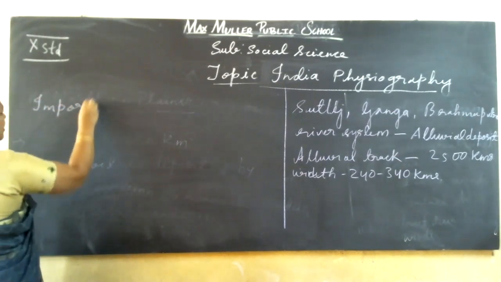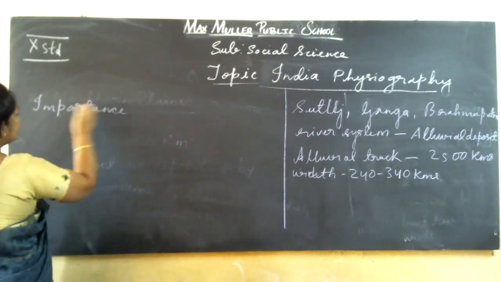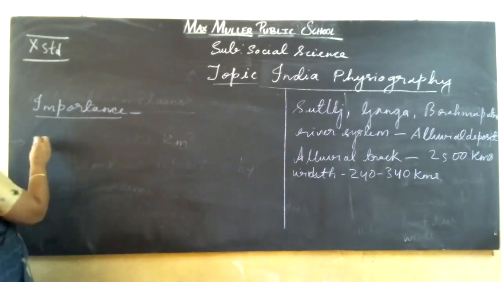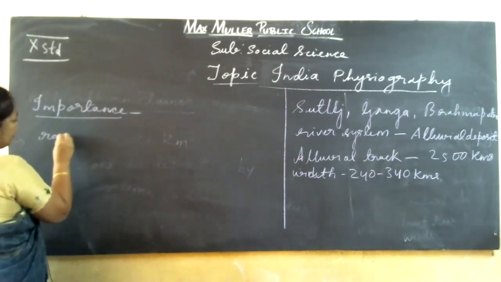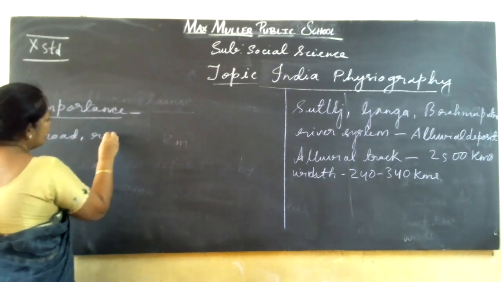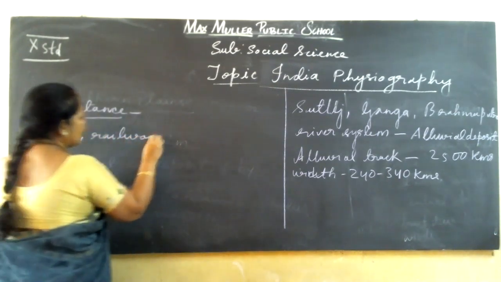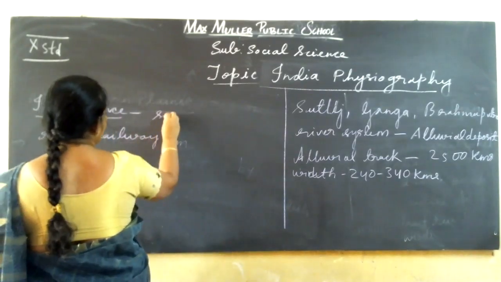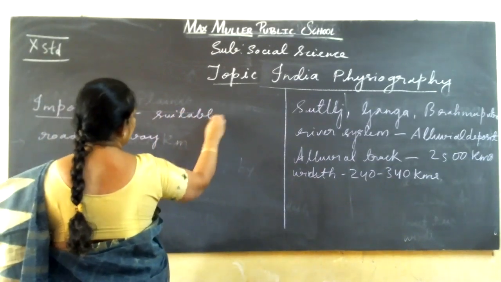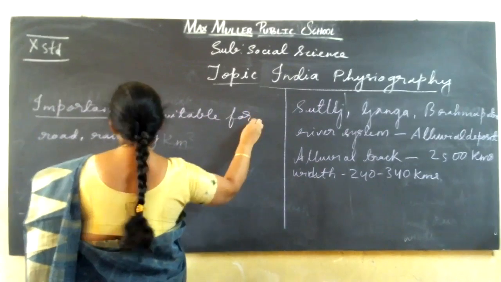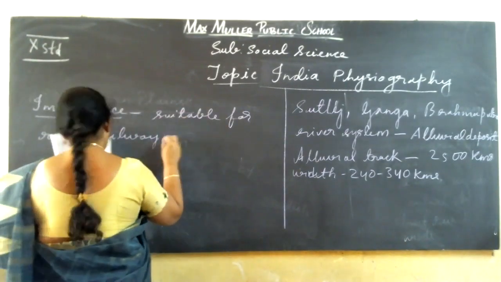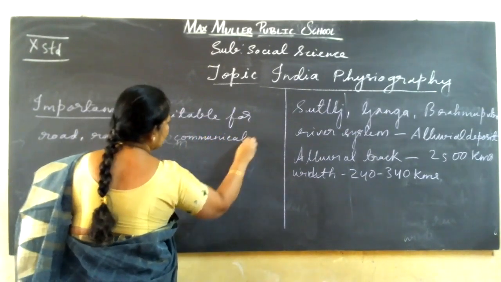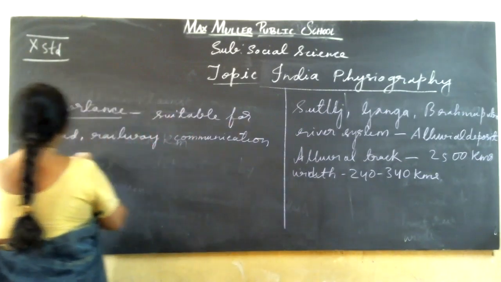And next we go to the importance of northern plains. The importance is because of its plain surface, it is very good for road, railway, and suitable for road, railway and communication.